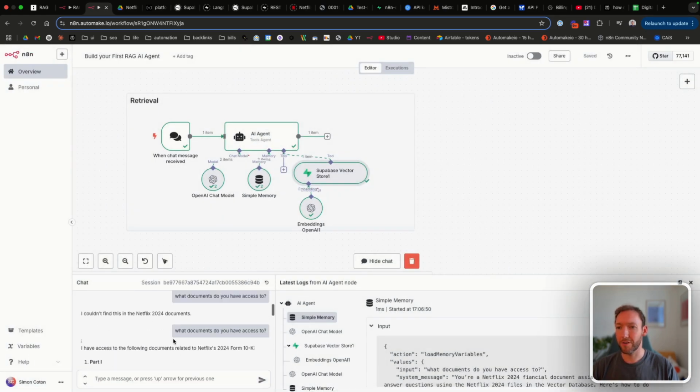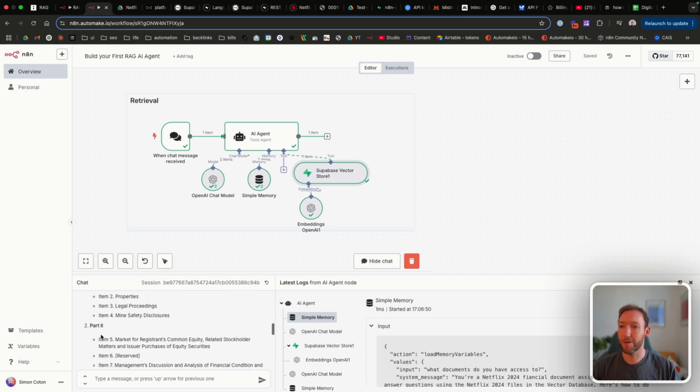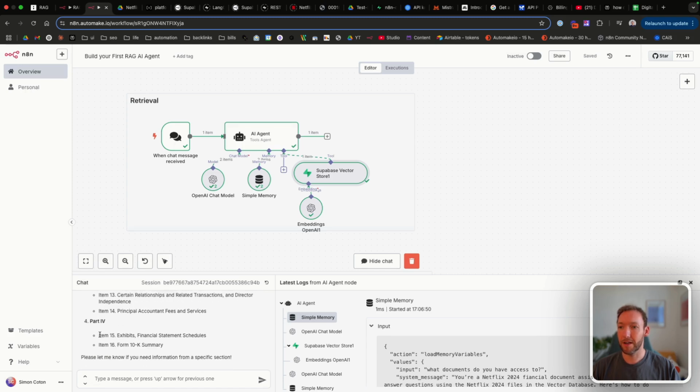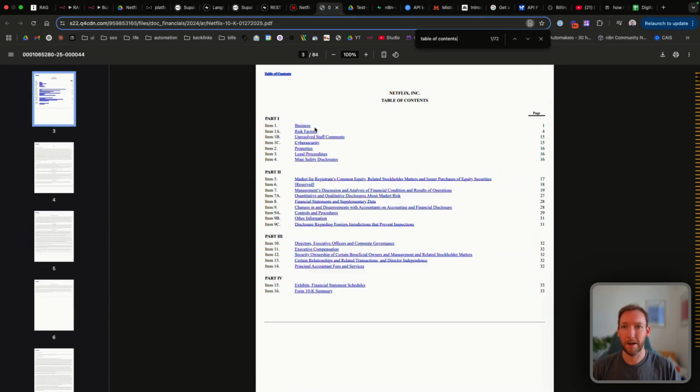So we've actually asked it, what documents do you have access to? It's inferred that that's actually the table of contents. So it's pulled out all of the different items now from the table of contents. And let's see if it got them all. So let's go back to our actual document, go to the table of contents up the top, and we've got 16 items here. Let's see, item 12, security ownership.